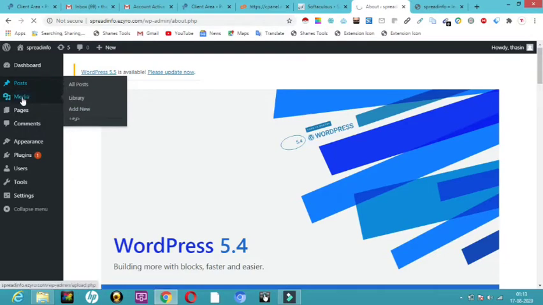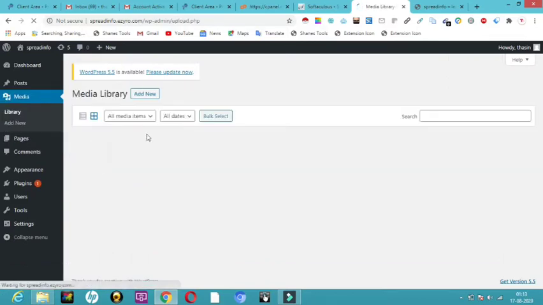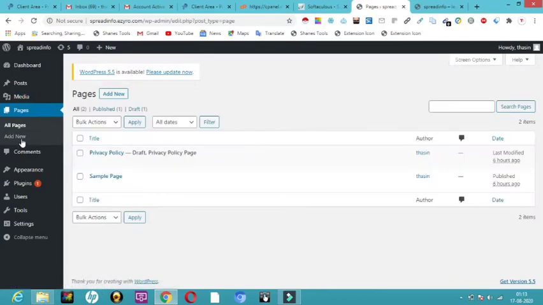And then the point comes to media library. The media point is where we can store our photos and all that, and it will be displayed in the library. So whatever videos and photos you have added in your website, all that will be displayed over here. And then the point comes to pages. What does it mean by pages in any website?